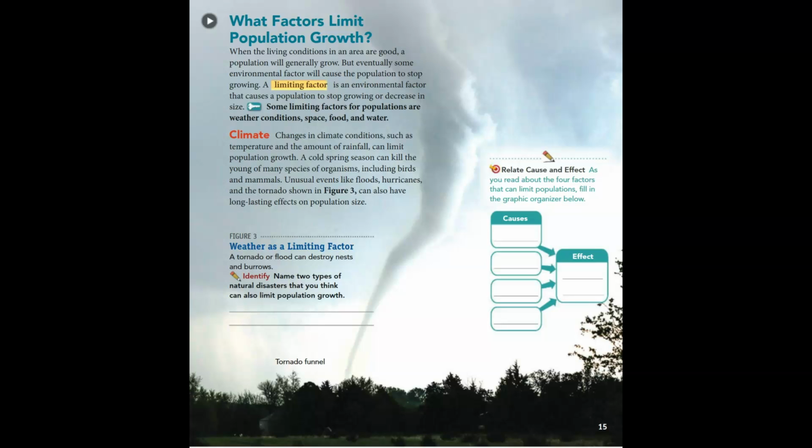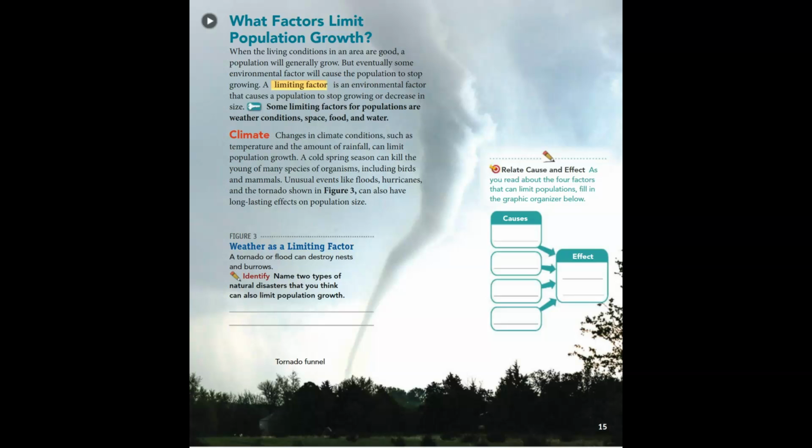Climate. Changes in climate conditions, such as temperature and the amount of rainfall, can limit population growth. A cold spring season can kill the young of many species of organisms, including birds and mammals. Unusual events, like floods, hurricanes, and the tornado shown in Figure 3, can also have long-lasting effects on population size. Figure 3 says, a tornado or flood can destroy nests and burrows.